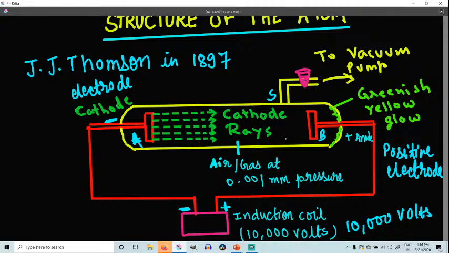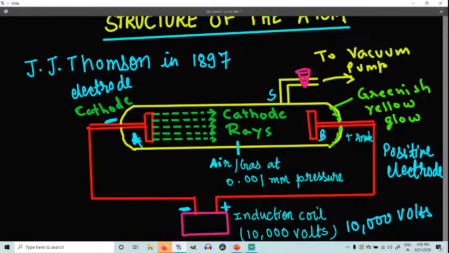The first observation: no flow of current at ordinary pressure, because we know that at normal pressure, air or any gas is a poor conductor of electricity. Normal pressure is 1 atm, right? Or 760 mm of mercury.